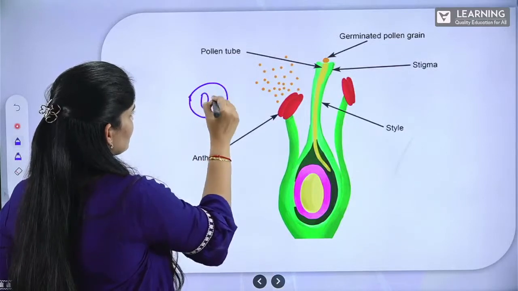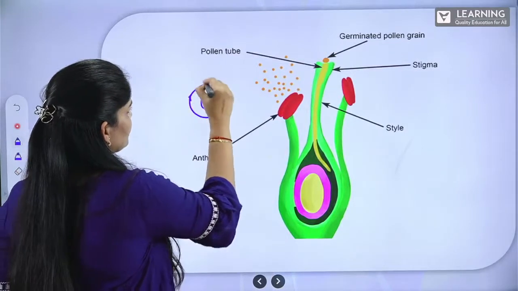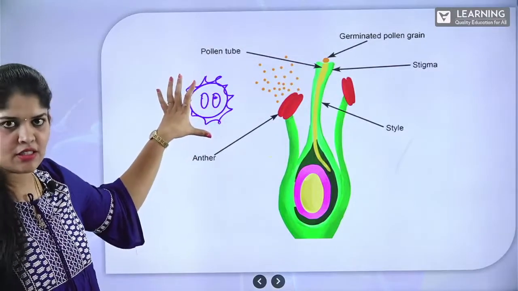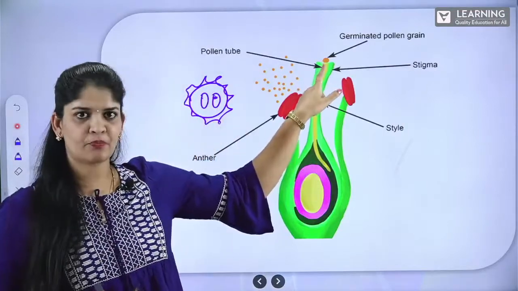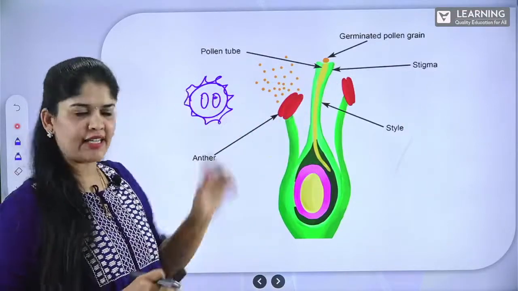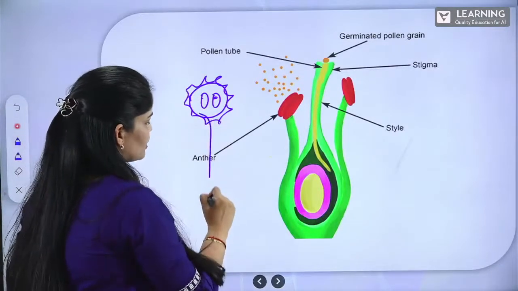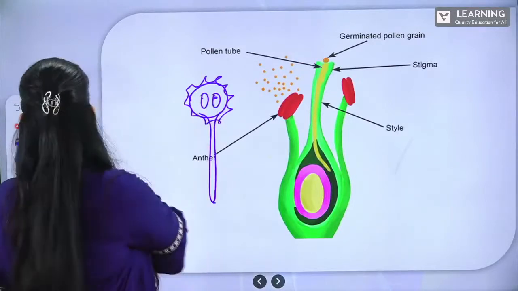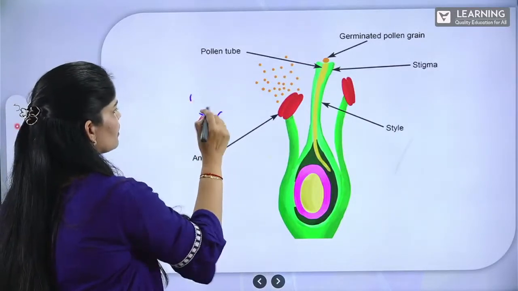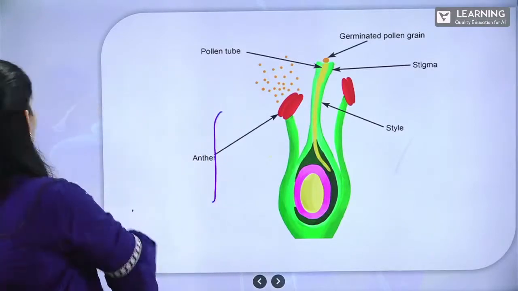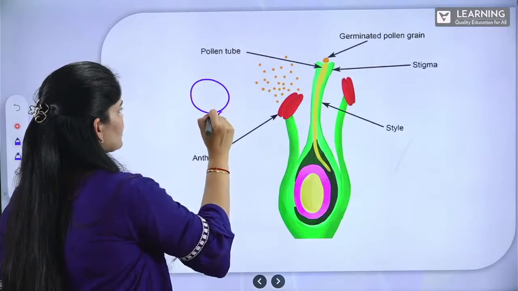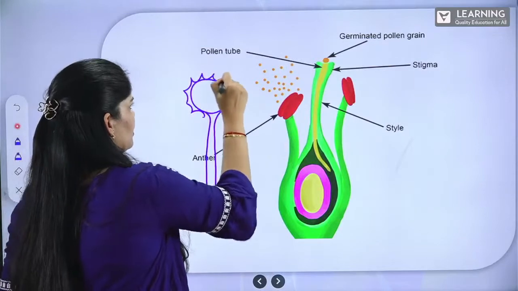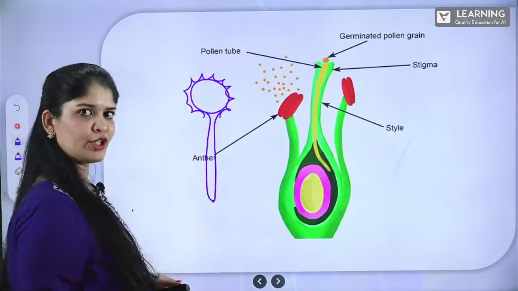The pollen grains with two gametes inside that are produced by the anther will reach the stigma, and this pollen grain starts extending in the form of a tube. This is the pollen grain, and this is the extended pollen tube.